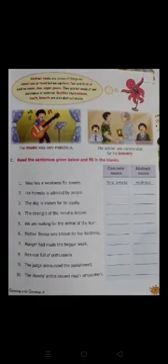Next is the clown's antics caused much amusement. Children, clown's antics. Clown's antics is concrete noun because we can touch it, we can see it. So clown's antics is concrete noun.